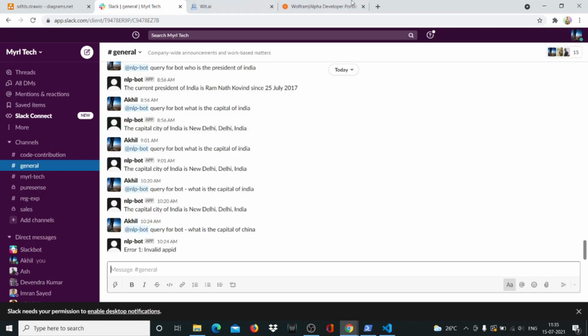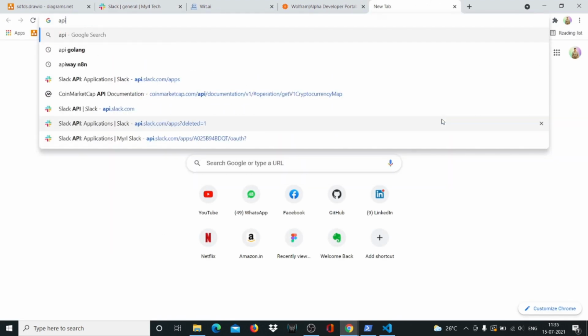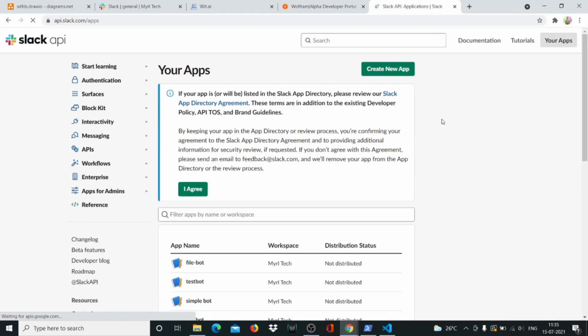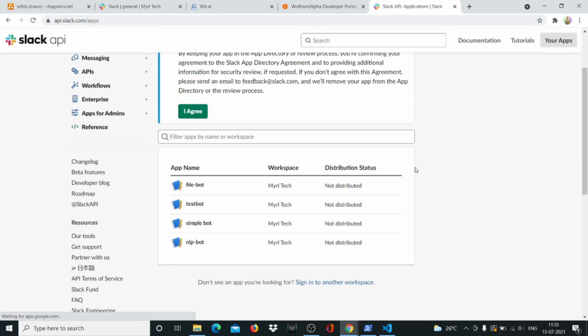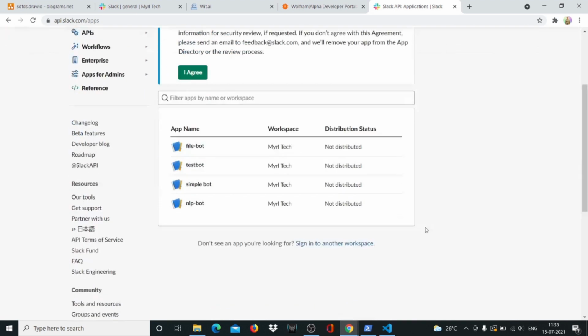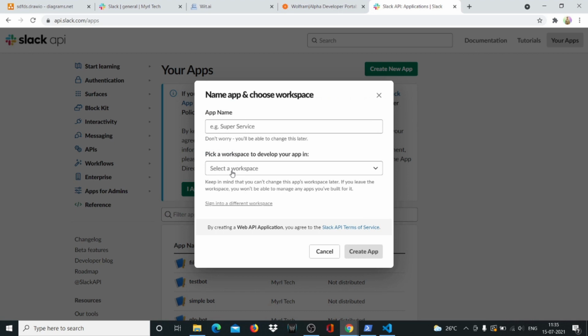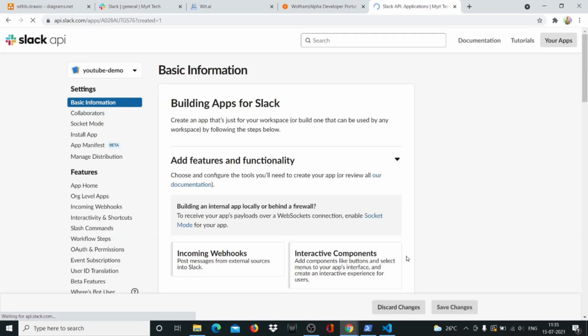Then let's go to our Slack. So Slack, I'll have to go to api.slack.com/apps. And here, if you have done my previous slackbot tutorials, which there are plenty of, you have built all these bots with me, and today we are building another bot from scratch, and we'll call it the YouTube demo app, right? And I'll select Multech as my space.